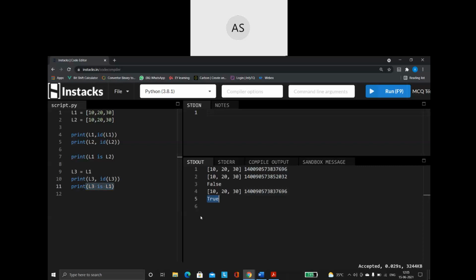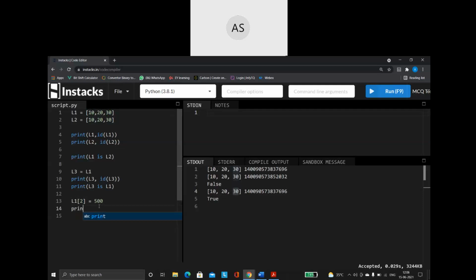So now what does it mean? Both my L1 and L3 are having the same values, or both are pointing to the same address. So in case any changes that you do using L1 is affecting L3 also. Say for example, you know list is also index based. So I am saying L1 of 2. This is index 0, this is index 1, this is index 2, which is 30. So for 30, I am changing the value as 500. So L1 of 2, I am changing the value as 500.